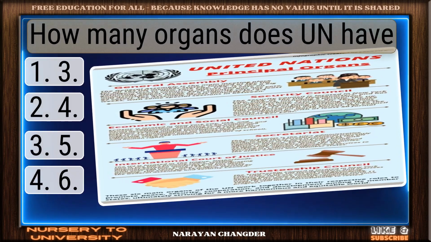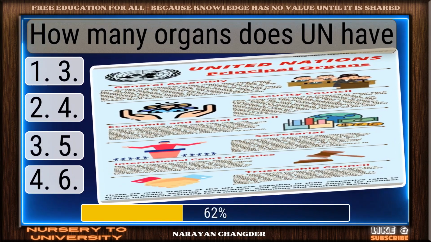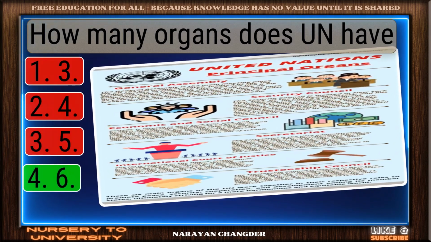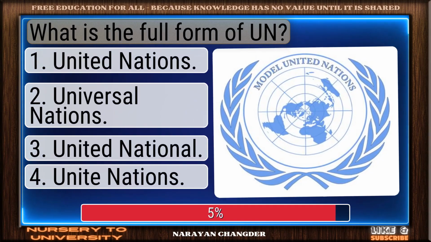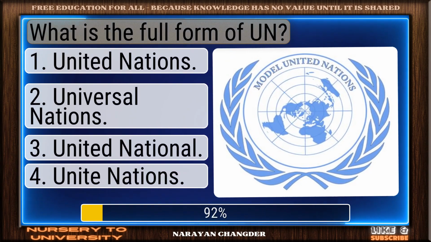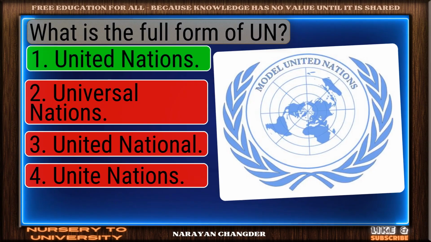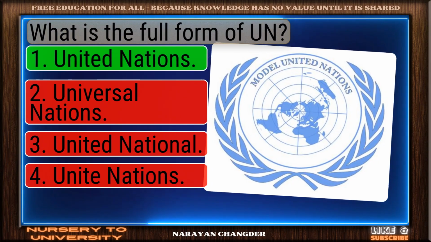How many organs does UN have? Well reasoned. 6 is the correct choice. What is the full form of UN? Right again. United Nations is a valid answer.